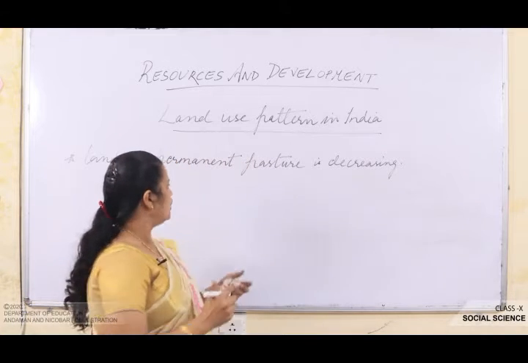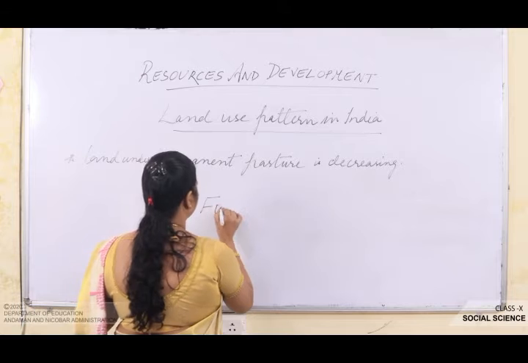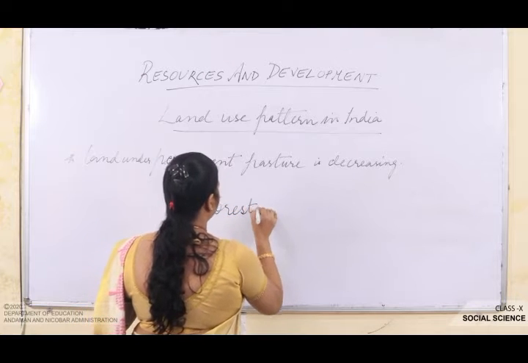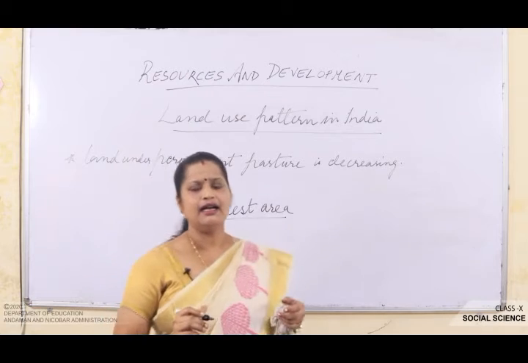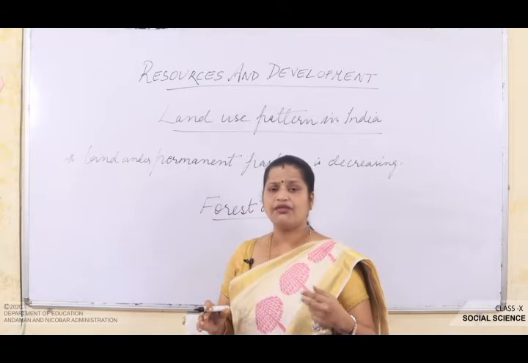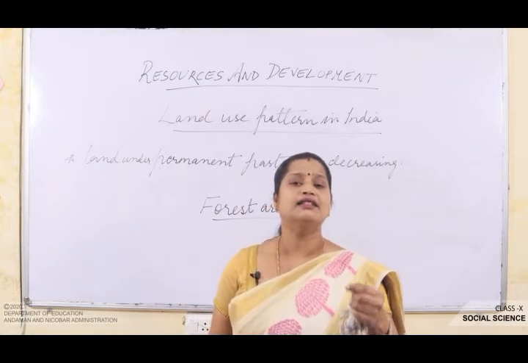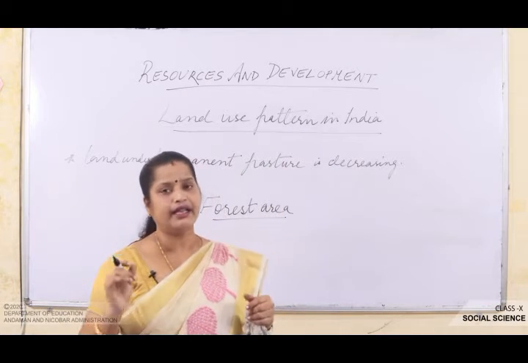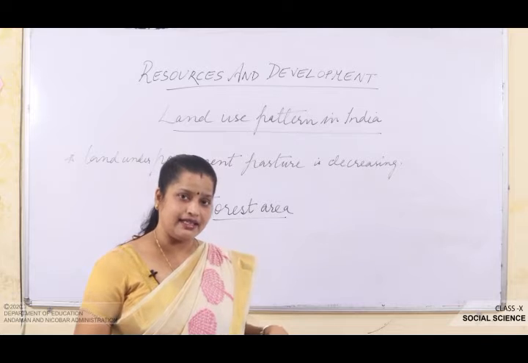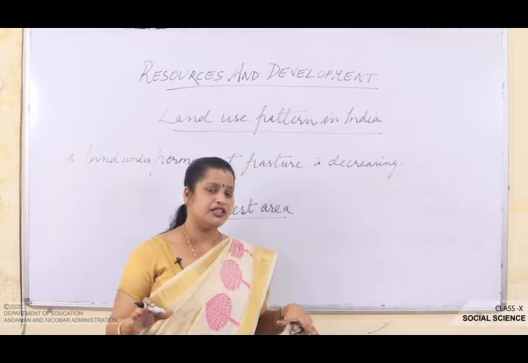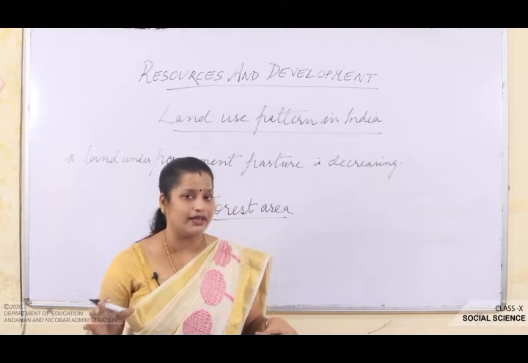Now, when I say forest area in the country is far lower than the desired 33% of the geographical area. As I told you, in India the geographical area covers 3.28 million square kilometers.